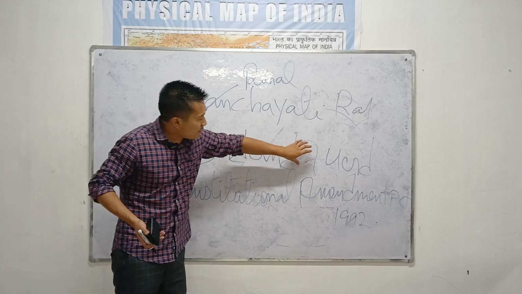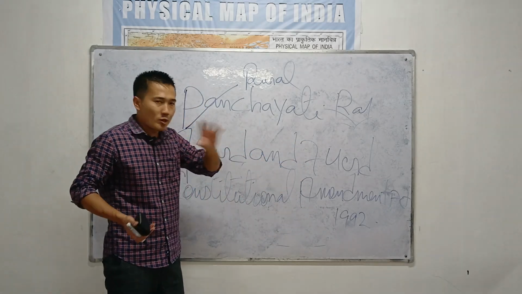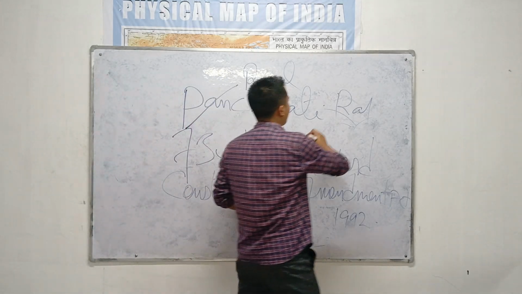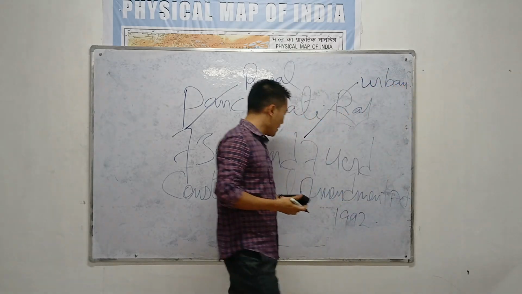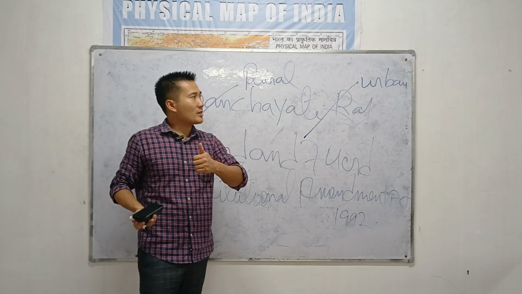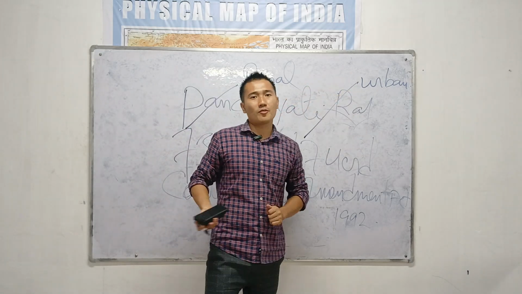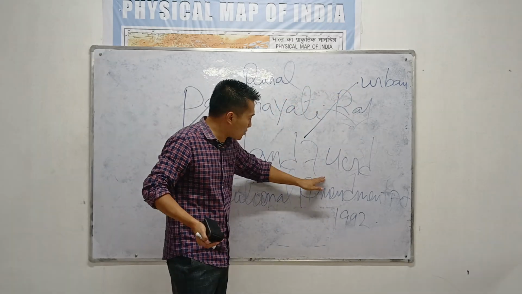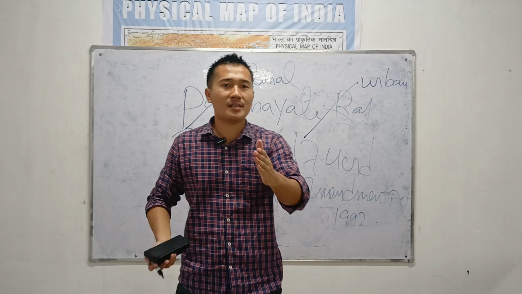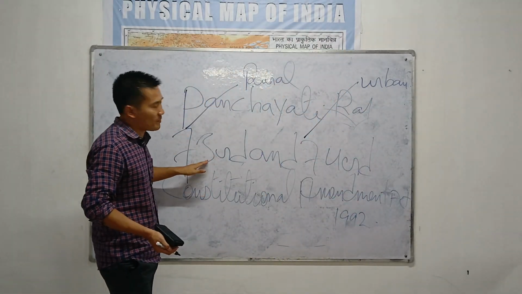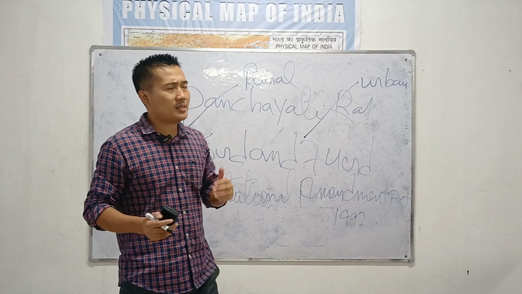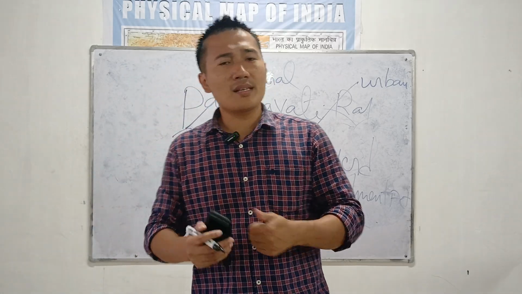Whereas the 74th Constitutional Amendment Act, you will find in a city like Mumbai, it is known as the urban. Alright. The 74th Constitutional Amendment deals with the urban local self-government. That means the 74th Constitutional Amendment Act, you will find only in the cities, not in a village. In a village, you will find the 73rd Constitutional Amendment Act. So we will discuss separately now.